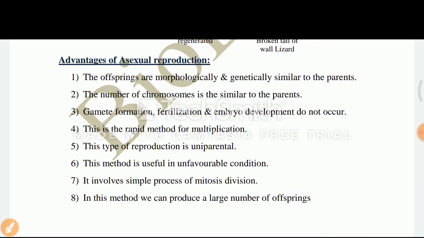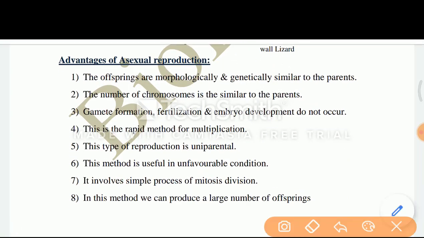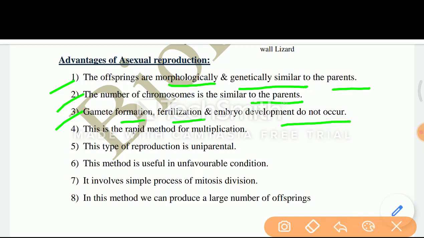Next is the advantages of asexual reproduction. The offsprings are morphologically and genetically similar to the parents. Number 2, the number of chromosomes is similar to the parents. Number 3 is gamete formation, fertilization and embryo development do not occur.